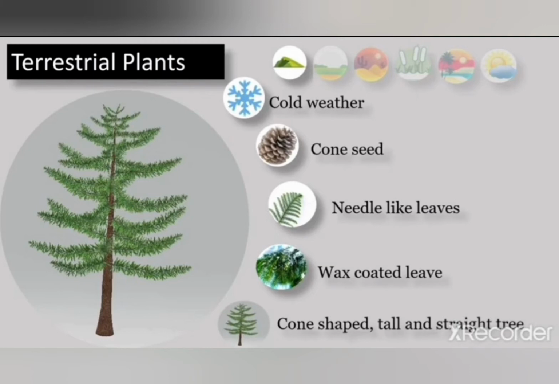Okay, student, and mainly plants such as pine, fir, devdar, etc. grow there. So these are the plants that grow in the hilly areas. Once again I repeat my point that the plants growing in hilly or mountainous regions are cone shaped. Why are they cone shaped? So they can shed their snow. There is a lot of snowfall in winters in hilly areas, and the trees growing in hilly or mountainous regions are cone shaped, so that they can shed their snow very easily.